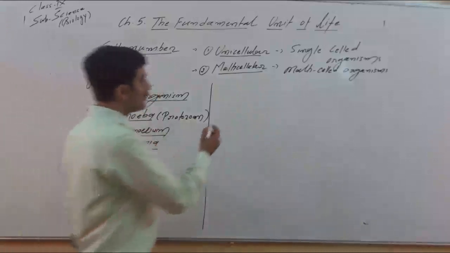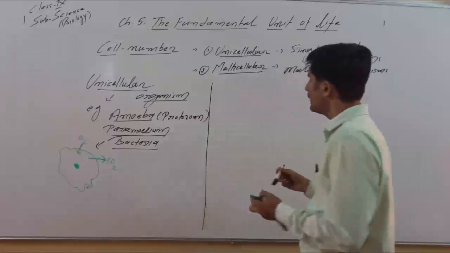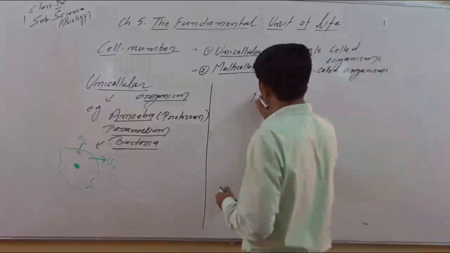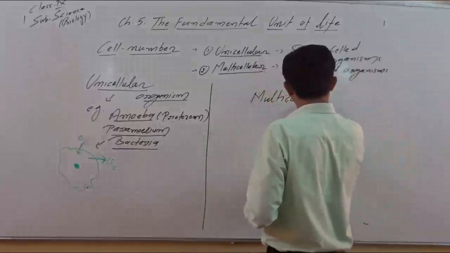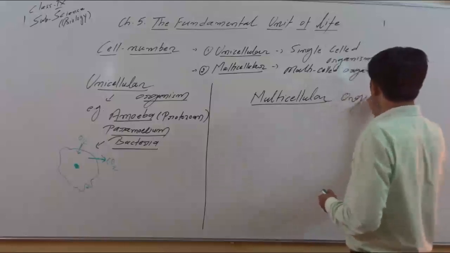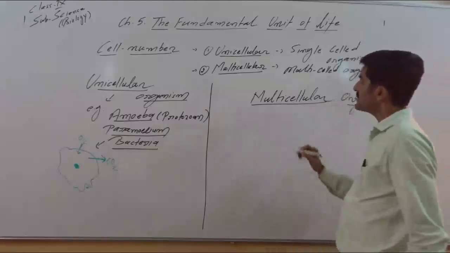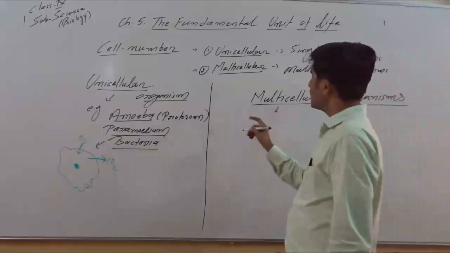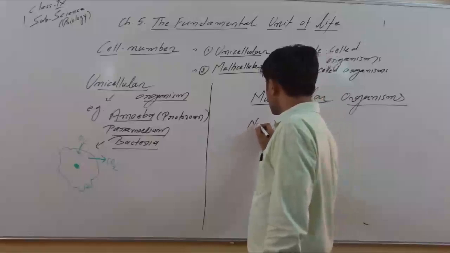Opposite to it, if we look into multicellular organisms, or multicell organisms, these organisms have a large number of cells. When there is a presence of a large number of cells, they have different levels of organization.